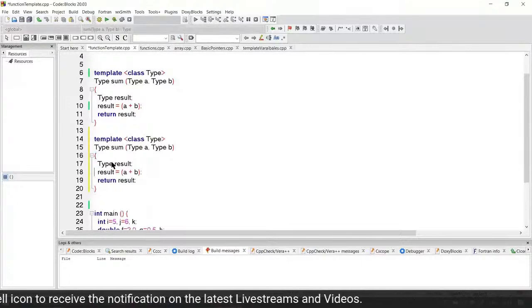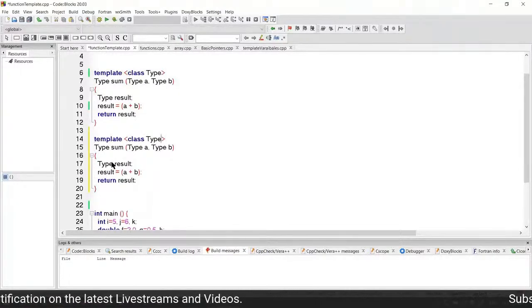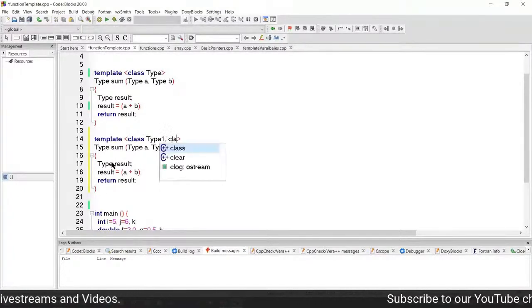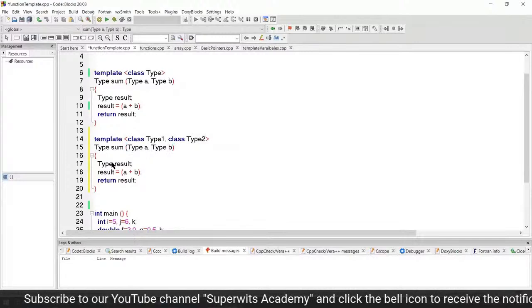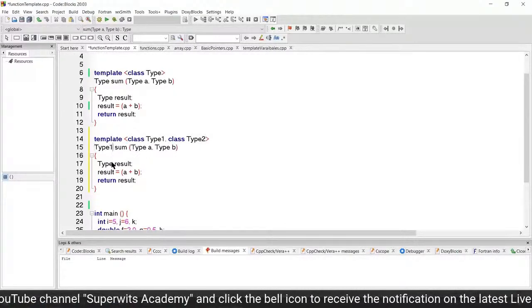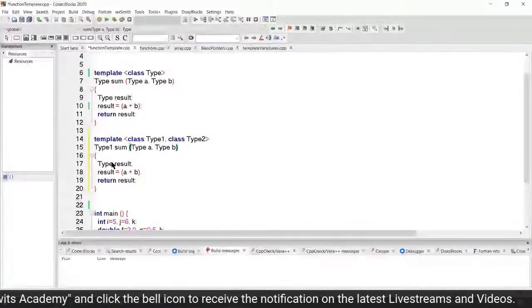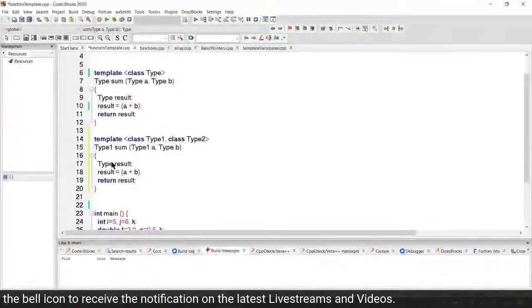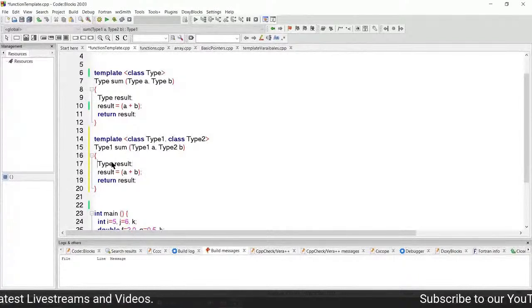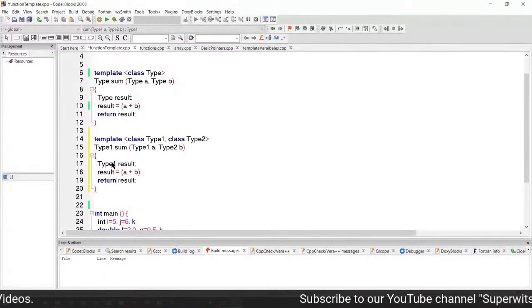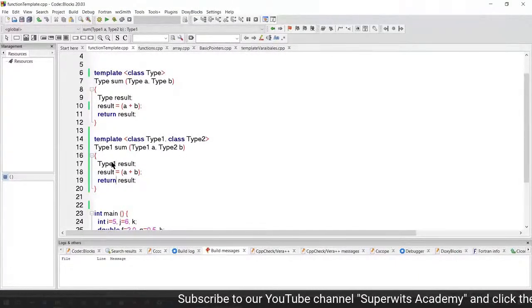So here, what I can do is I can say there is a type T1, and then there is a class which has T2 as well. Okay, and I can simply define that whatever is returned will be of type T1, and then the parameters, the first parameter will be of type T1 and the second parameter is of type T2. The result will be of type T1 because I wanted to return the type T1.